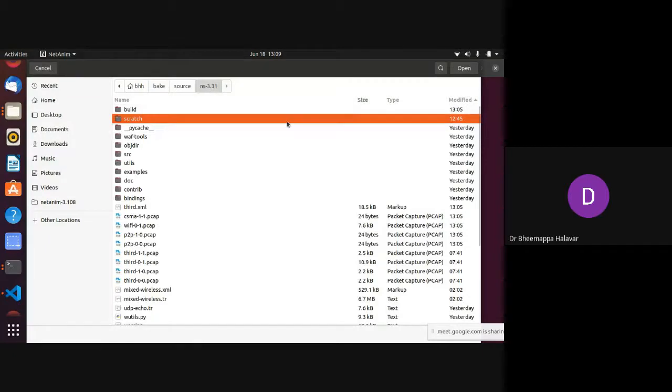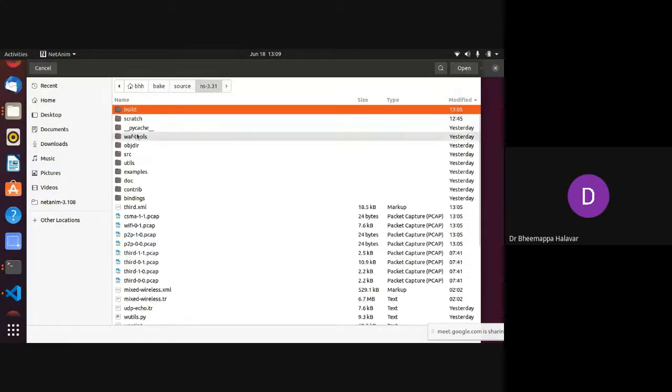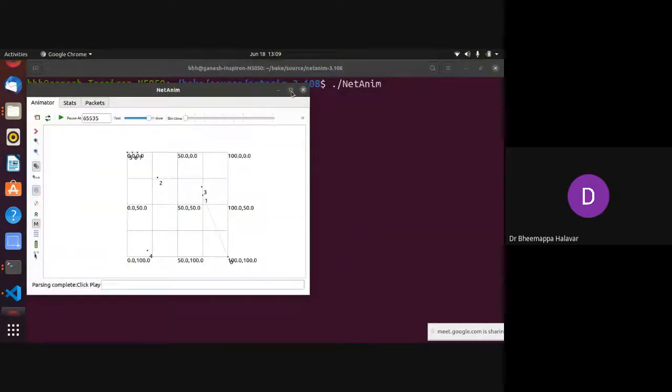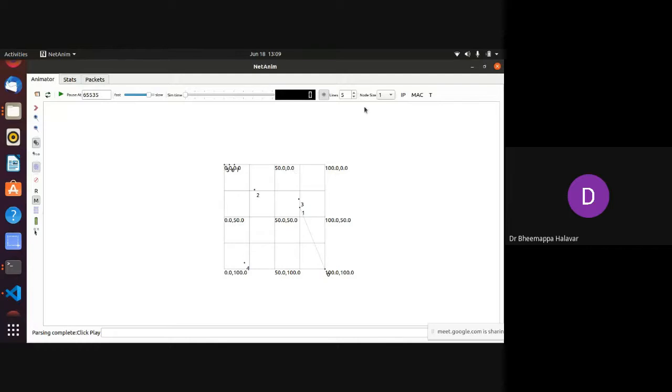So I'm just opening that particular file, which is there in MS3, third.xml, right? Once you open that in NetAnim, suppose if you want node size, you can give it here. See, these are the Wi-Fi nodes, 3, and this is a fixed position, and these are the nodes which I gave as a pointer.